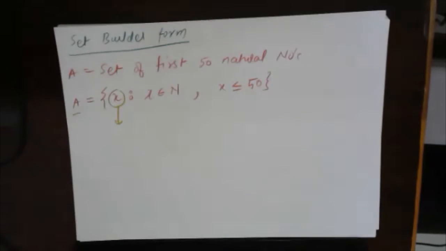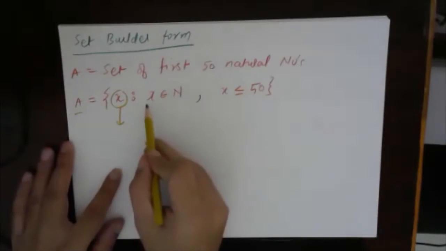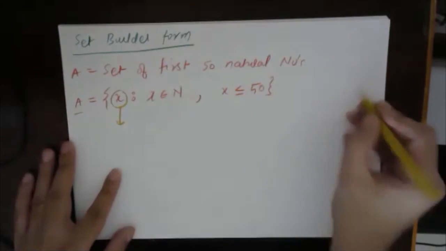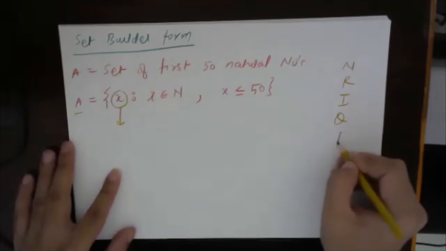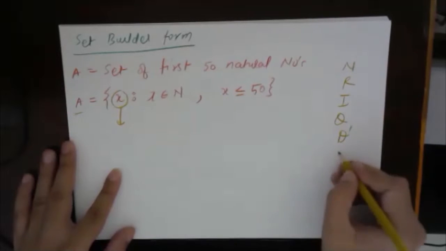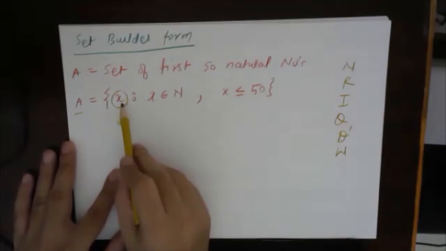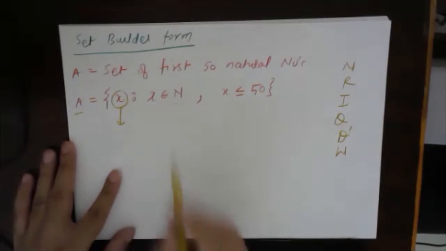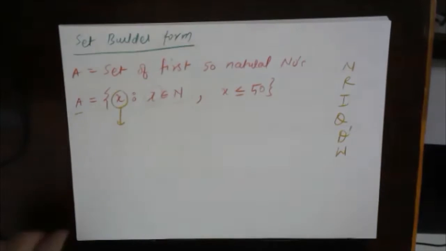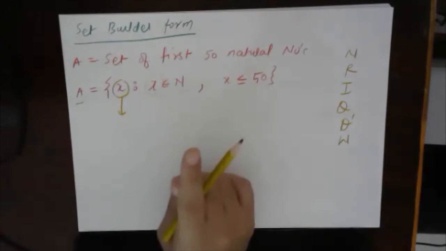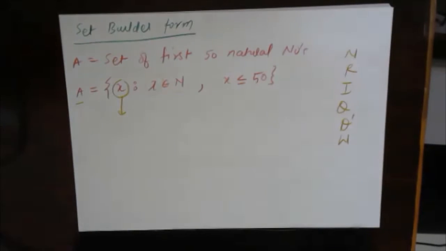This X belongs to a predefined set which is natural number. We already have some predefined sets: natural numbers, real numbers, integers, rationals, irrationals, right? Okay, whole numbers. Fine. So this X belongs to a predefined set which is natural number. So now we understood that this X is not a color. This X is basically a number. And what kind of a number it is? It is a natural number. That means this X will start from which element? This X will start from 1, then 2, then 3, then 4, then 5, then 6, and then 7.